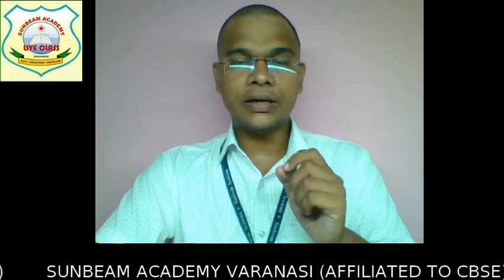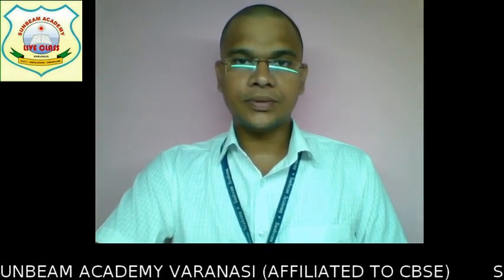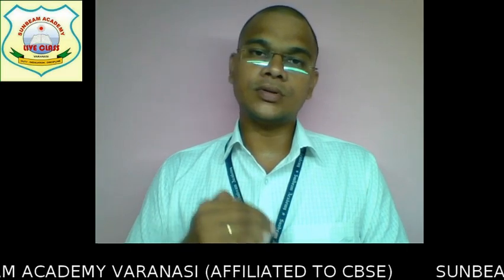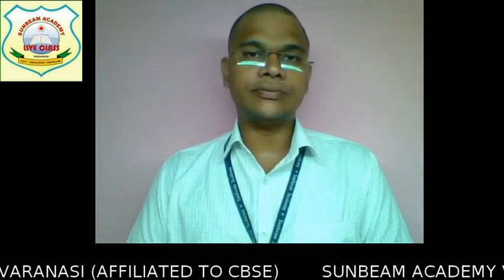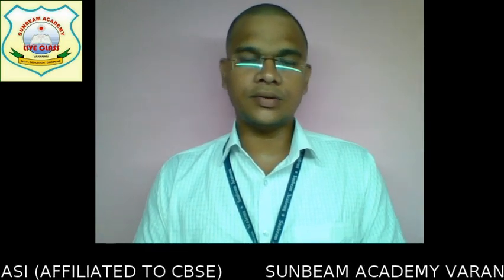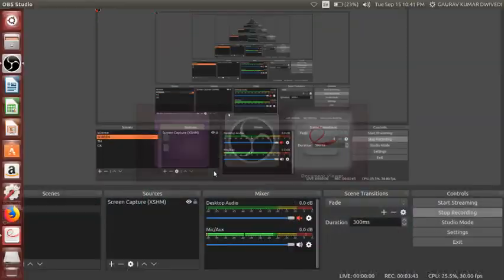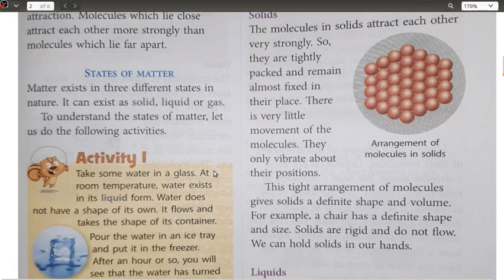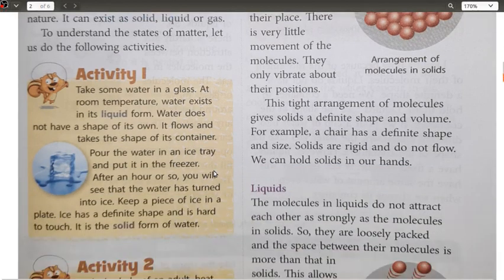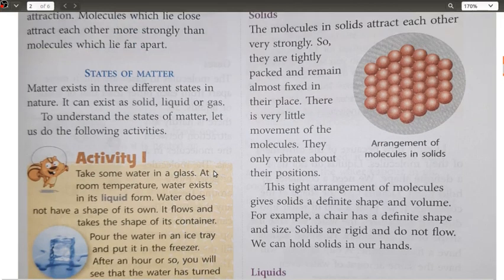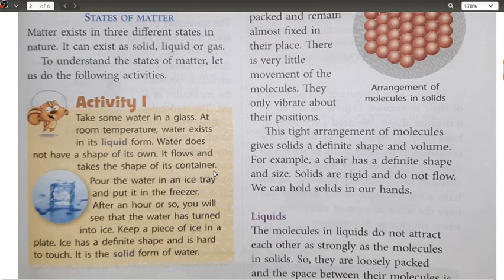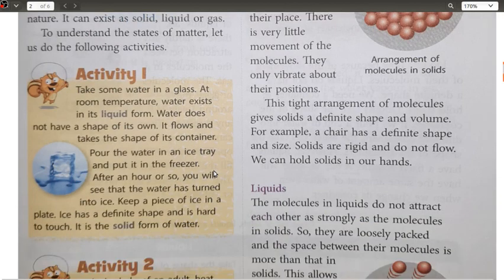That is, if the intermolecular spaces are very less, the force of attraction will be more, and if the space is more, the intermolecular force of attraction will be less. Just the opposite. If we move ahead, here we are going to see solids. In the case of solids, their arrangements are quite tight, so the molecules are not able to move and they keep on vibrating at their own positions, and due to this rigid packed structure, they give a definite shape and volume to the matter.